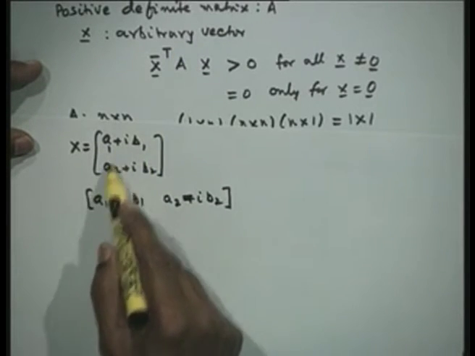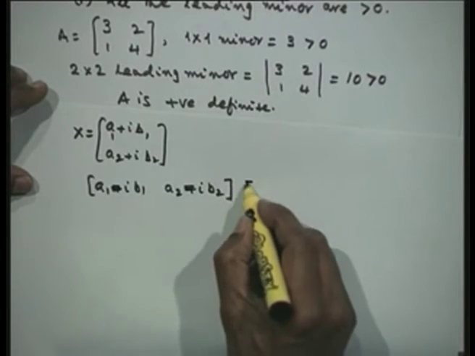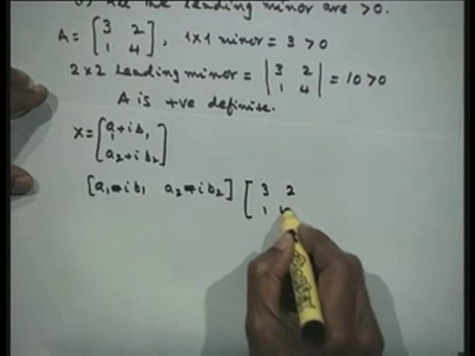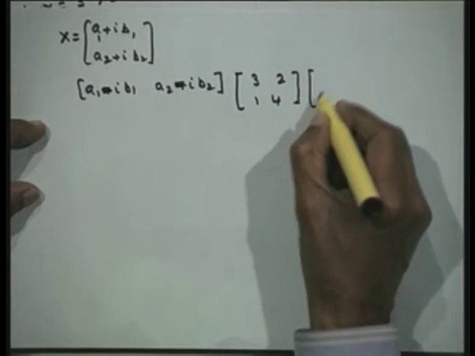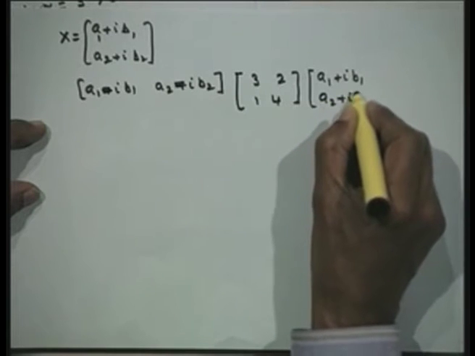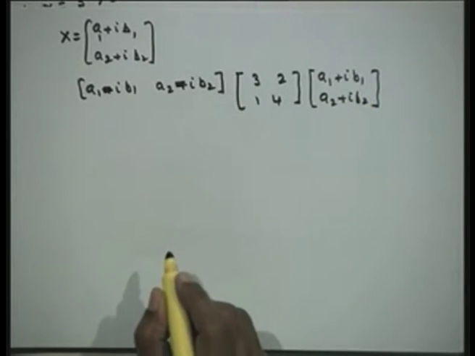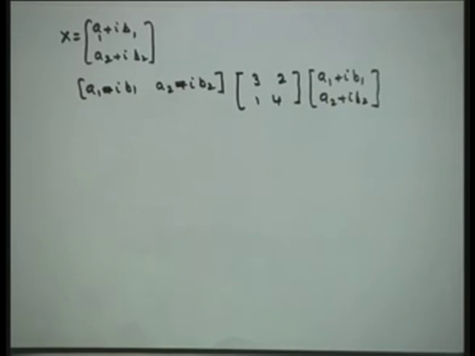So, the conjugate will have the minus sign, the transpose will be a row vector, and A is 3 2 1 4, and multiply this by x, that is A1 plus iB1, A2 plus iB2. I multiply it out, simplify the whole thing and show that this is indeed a quantity which is strictly positive, which is possible for us to write in perfect squares and then simplify.